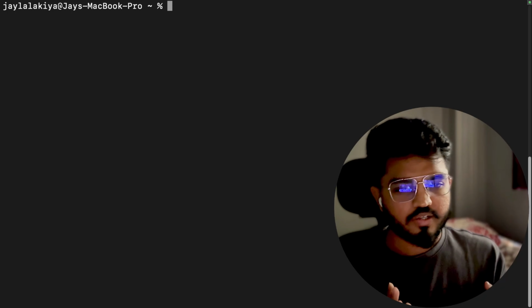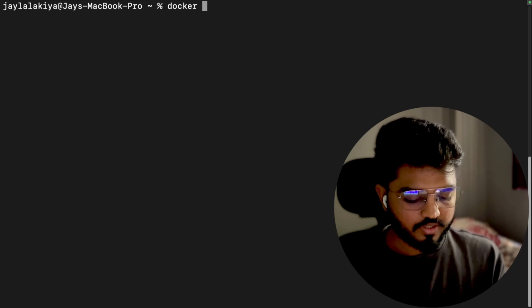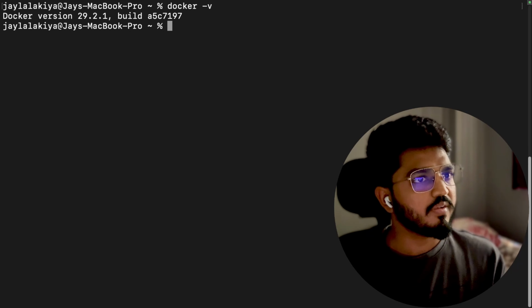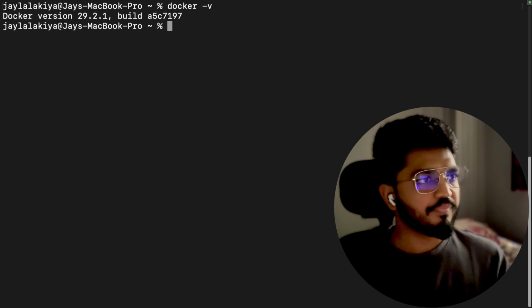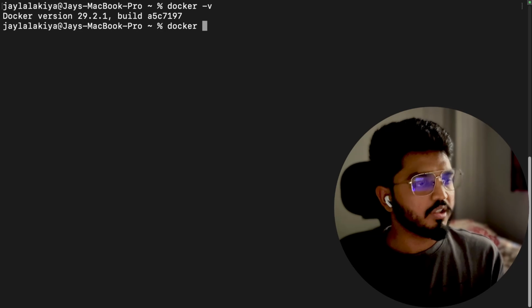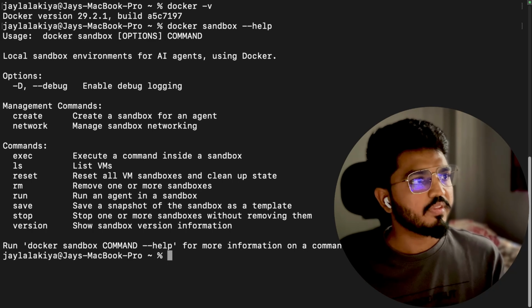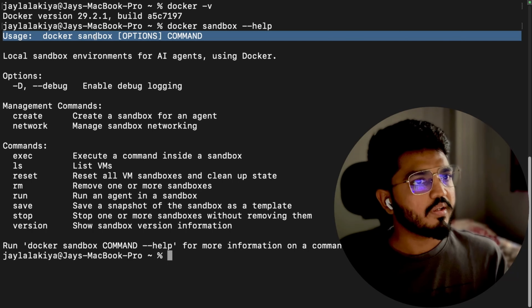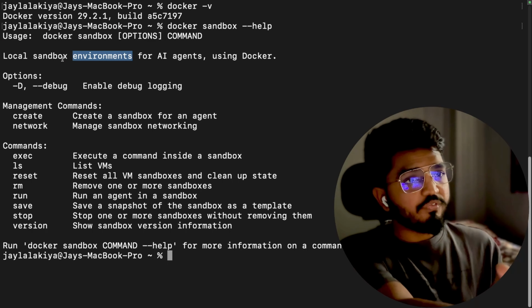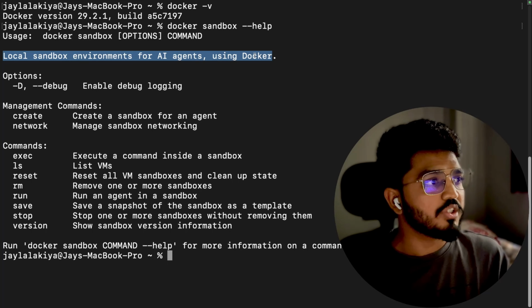Okay, so the first thing you need is Docker itself. So पहले Docker install कर लेना अपने आप. It's already installed in my machine. You can see Docker version. And now we can do docker sandbox help. See, it's built for that: local sandbox environments for AI agents using Docker.